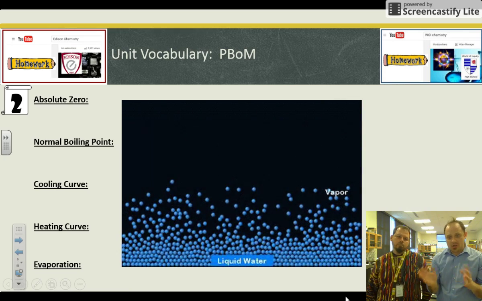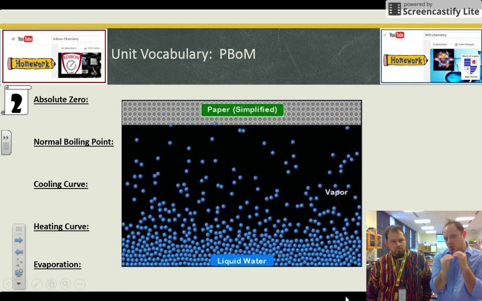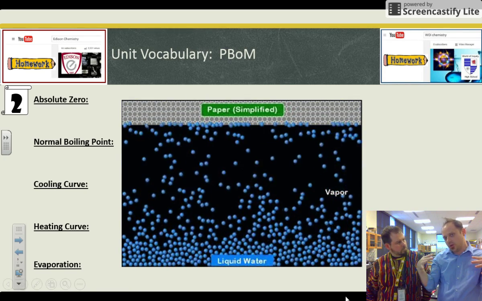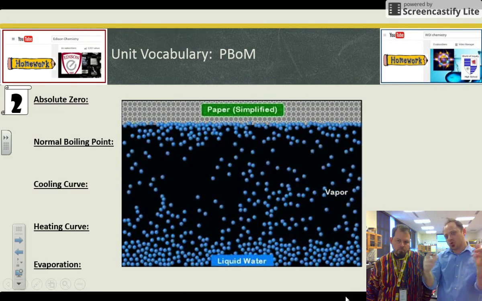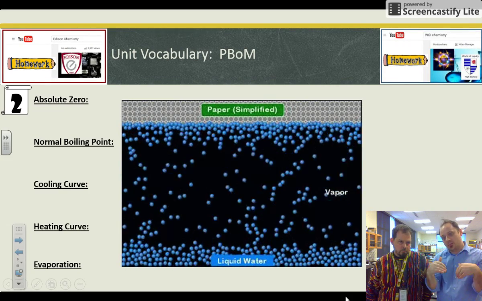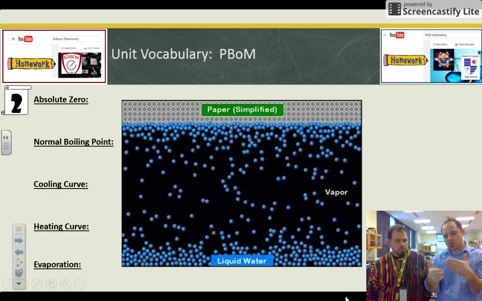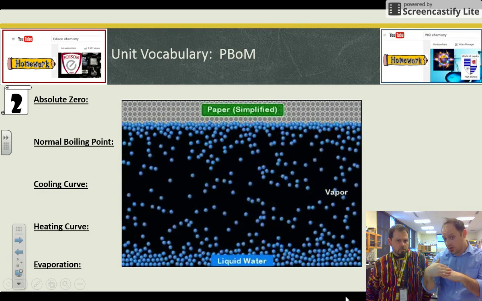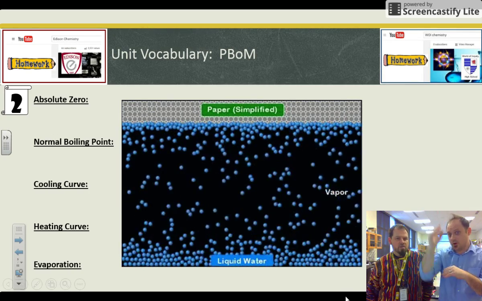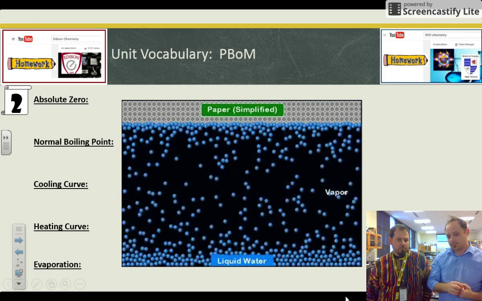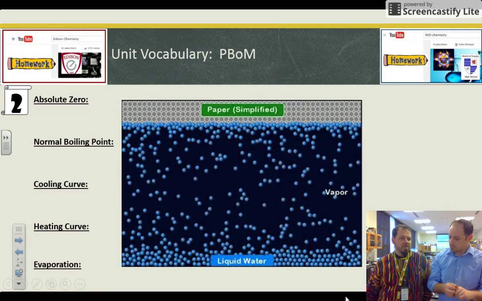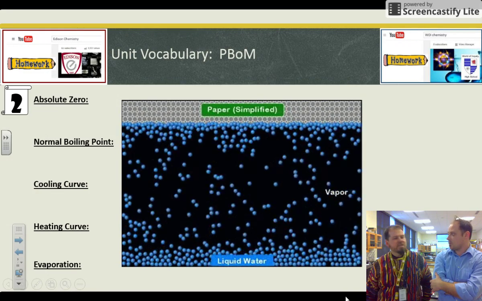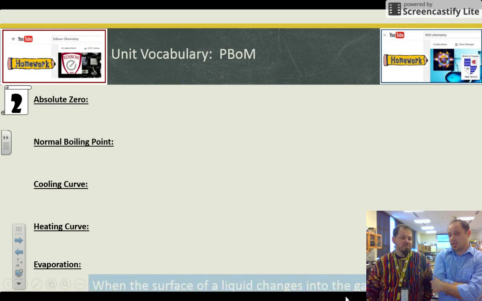Evaporation. Evaporation is what happens at the surface of a liquid. Yeah. It wants to become a gas, so only the molecules at the surface are able to become a gas. So when this GIF starts over again, it will show all of the liquid, and then it bursts off into the vapor phase. Yeah. And I always think of evaporation can happen maybe without so much heat, where boiling needs the heat to kind of get it up to that space.